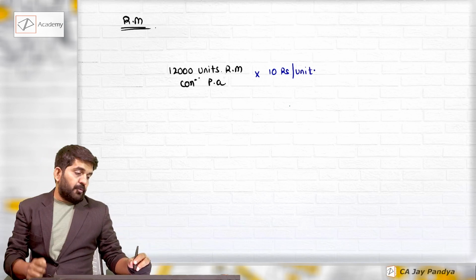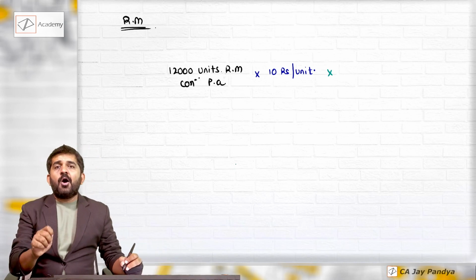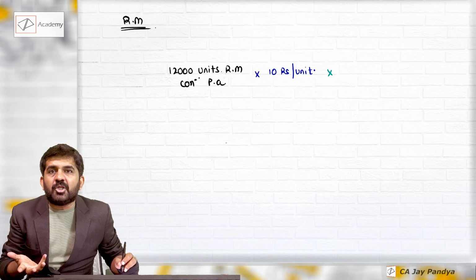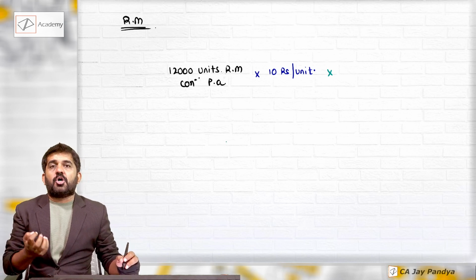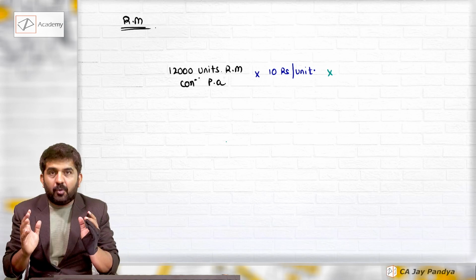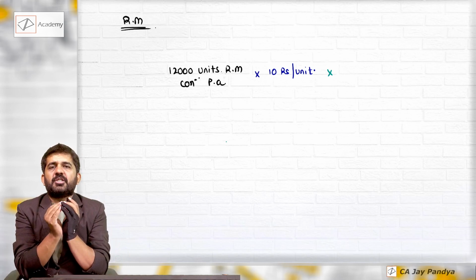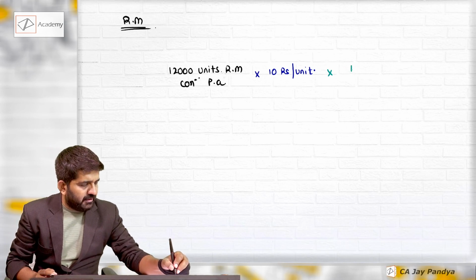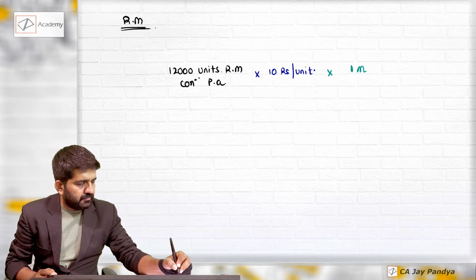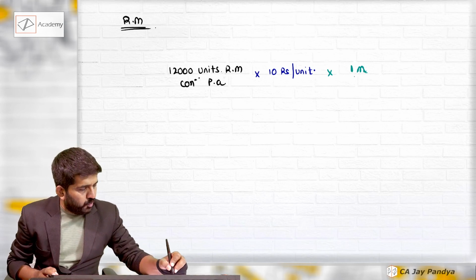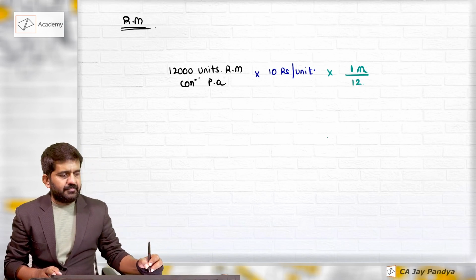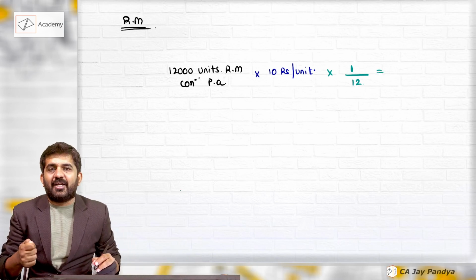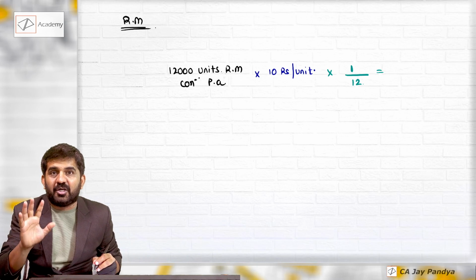And now most important thing, how much raw material stock you keep. You keep 1 month raw material stock, 2 months, 3 months raw material stock in your godown. How much raw material stock is on an average in your godown? Say it is of 1 month, into 1 divided by 12. This will be nothing but my raw material requirement for working capital.